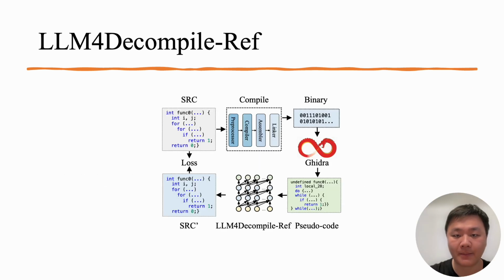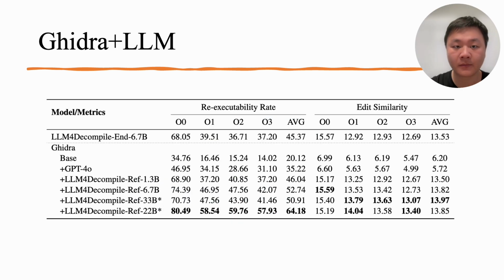Let's discuss LLM4Decompile-Ref, which refines the result of Ghidra pseudocode. Limited by the decompilation speed of Ghidra, we only generate 400,000 functions times 4 optimization levels of data, which is around 1 billion tokens. Here are the results. Note that Ghidra is a powerful decompilation tool. It can successfully decompile 20% of HumanEval data. When we use GPT-4o to refine the results of the Ghidra decompiled pseudocode, the success rate rises significantly to 35%. With training, our LLM4Decompile-Ref 1.3B significantly surpasses GPT-4o, and our best model, LLM4Decompile-Ref 22B based on Codestral, achieves an average of 64% re-executability rate, almost 2 times that of GPT-4o.